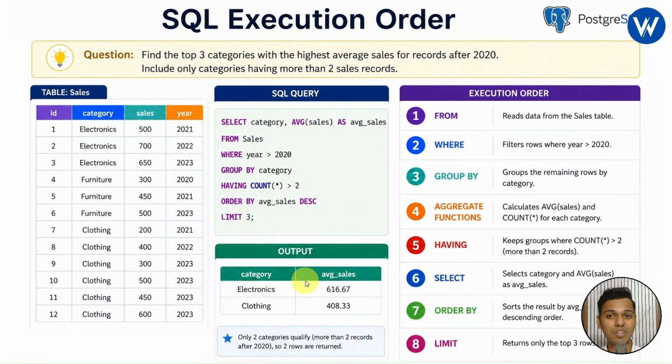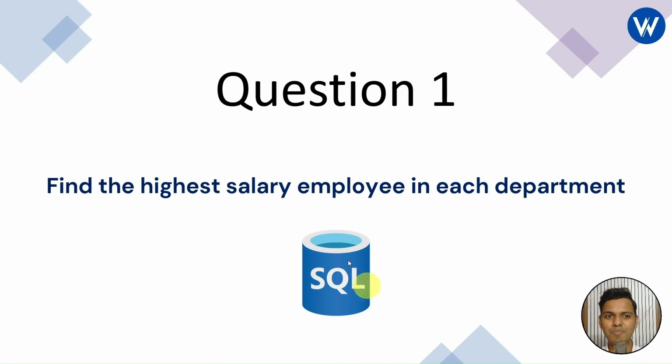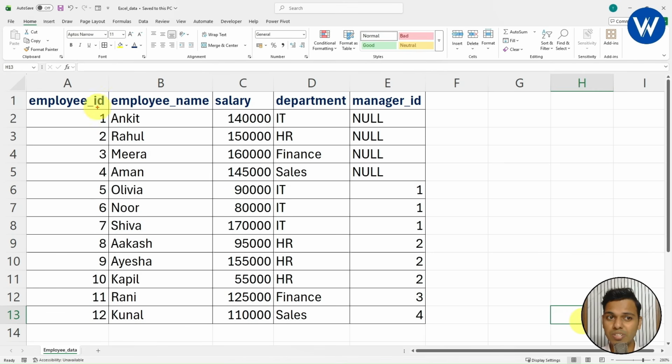Now let's move into the first SQL interview question: find the highest salary employee in each department. Sorry guys, first you need to know the data, right? So for this question, I have taken one data set. Inside this data set, we can see 5 different columns are available, such as employee ID column, employee name column, salary column, department column, and the manager ID column.